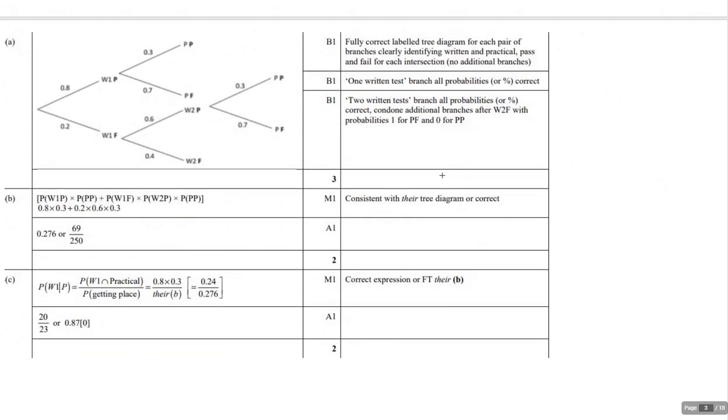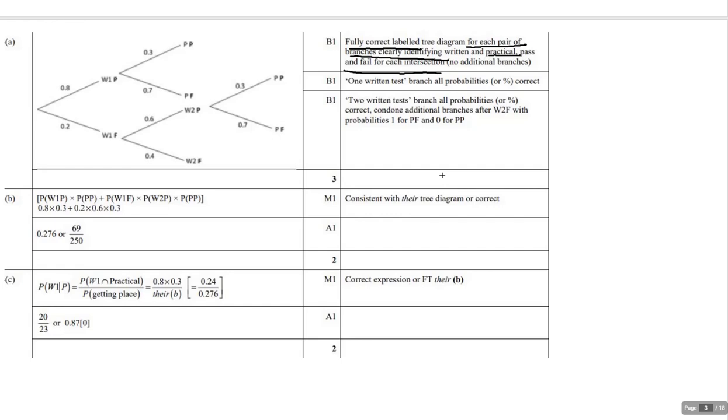Oh wait, let's look at the rubric. So you can see this is the rubric, and how they're going to apply the points. There's 3 points for the tree. So the first thing is, then get a point. Basically, the whole thing is right. It's fully labeled. Each pair of branches is clearly identifying written and practical, and then the pass and the fail, and there's no additional branches. So it's a fully labeled tree diagram, okay? That's going to get you 1 point.